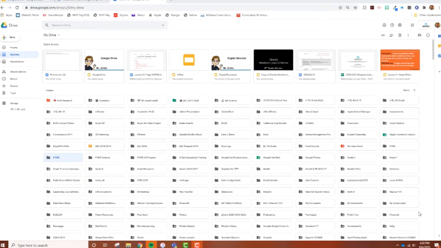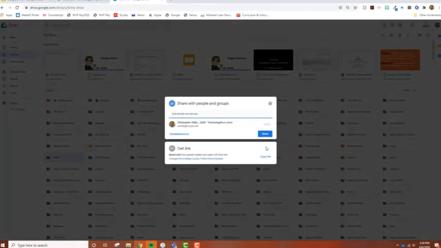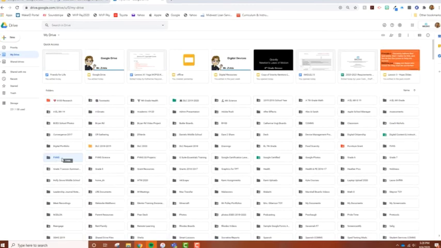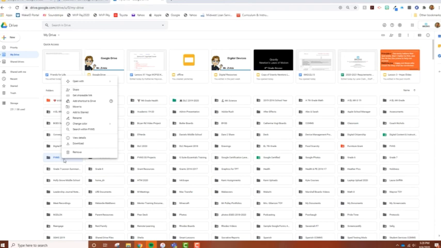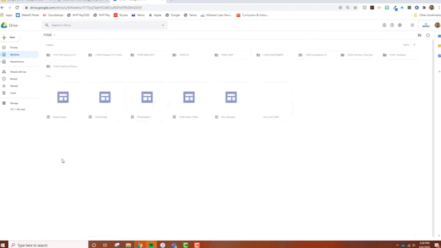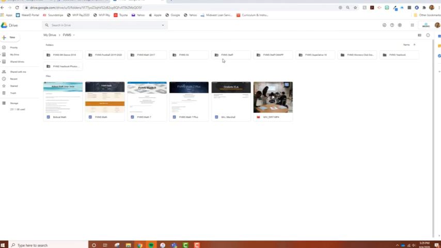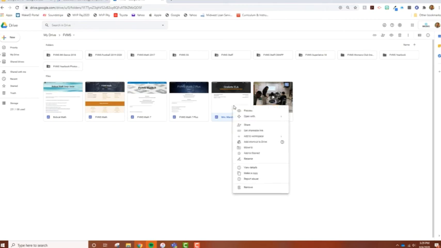There's a few ways you can actually share something. So if I click on a folder here, at the top I can see there's a share icon. I could click on that and share from there. If I right click on the actual folder, I can share. If I open a folder and I have content in the folder, for example here, I have the share icon up here at the top. I can right click on the share option here.